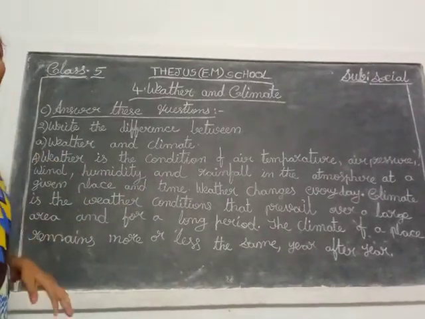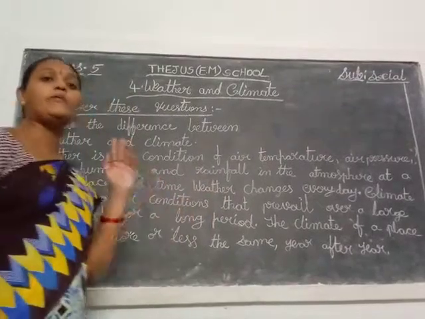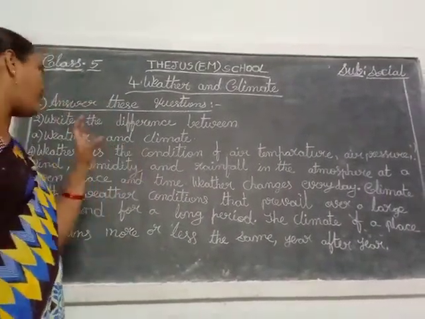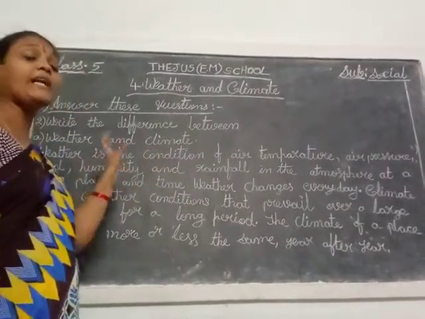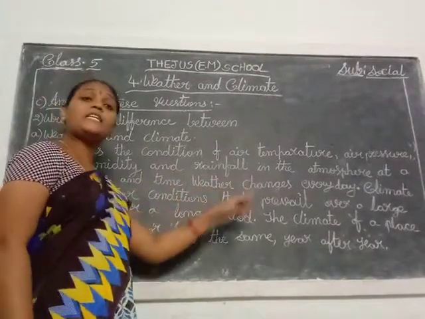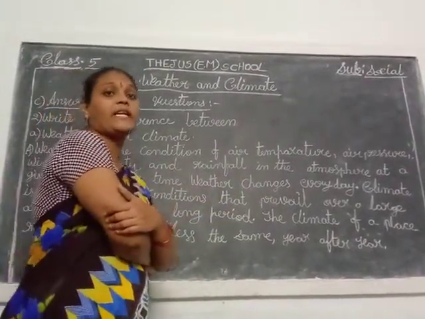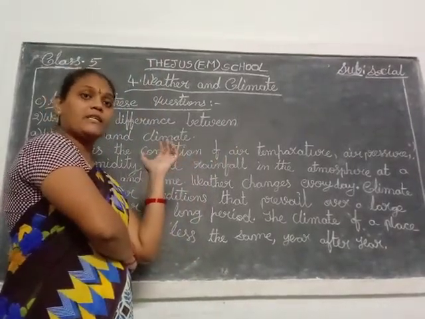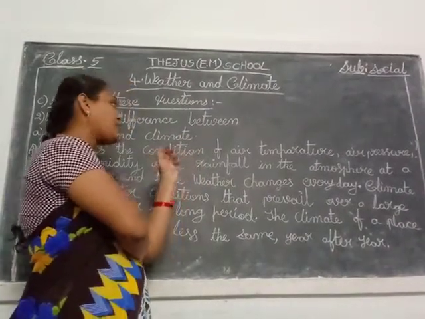These all are conditions called weather. Weather changes every day. One day is a cool day, another day is a very sunny day, and another day is rainfall. Yes children, the weather changes every day.